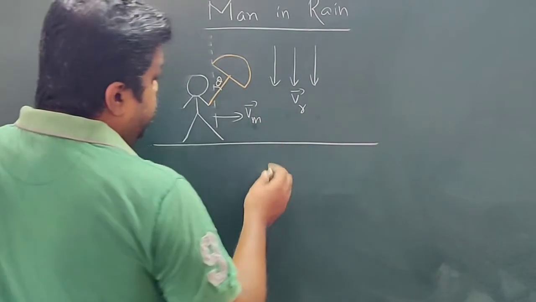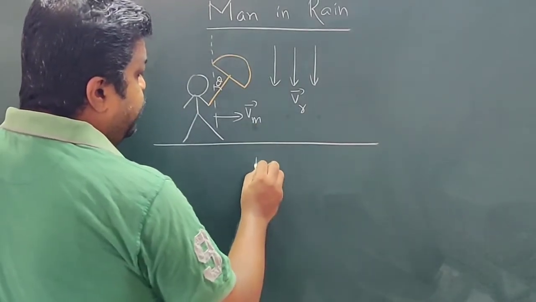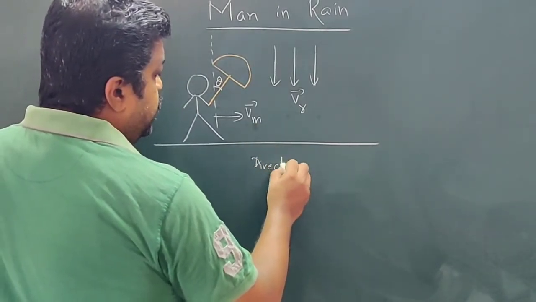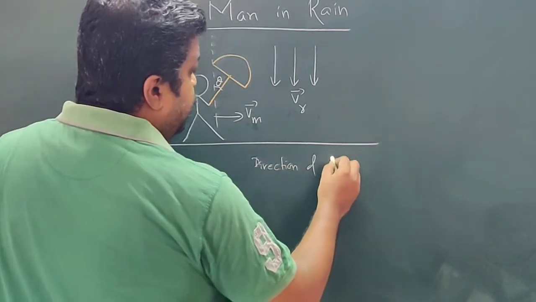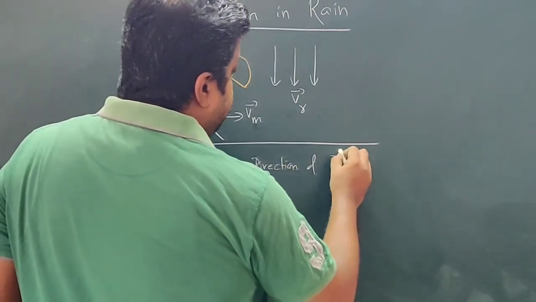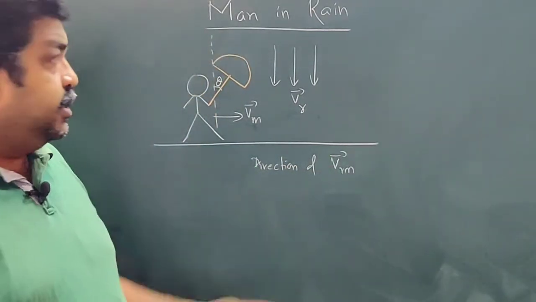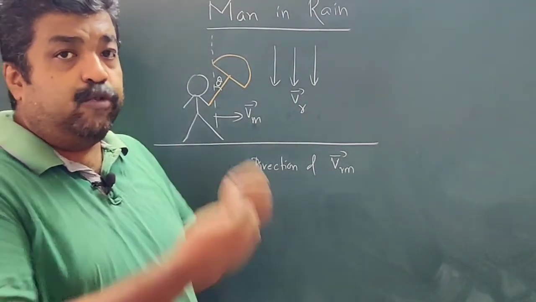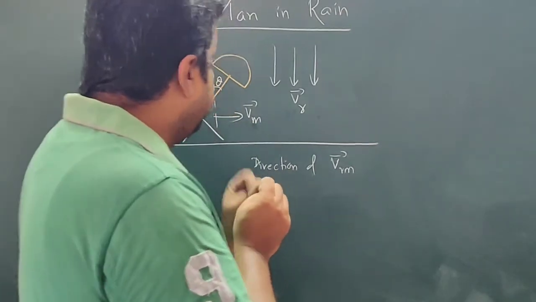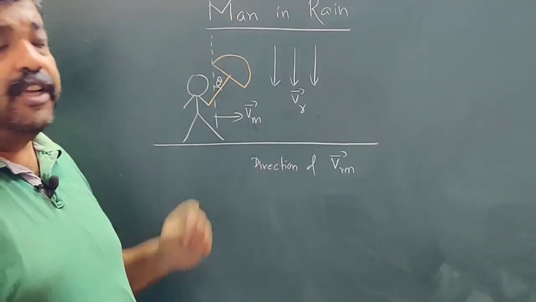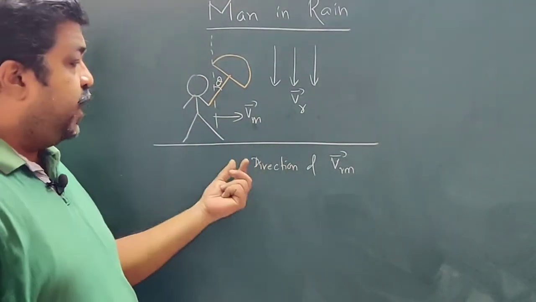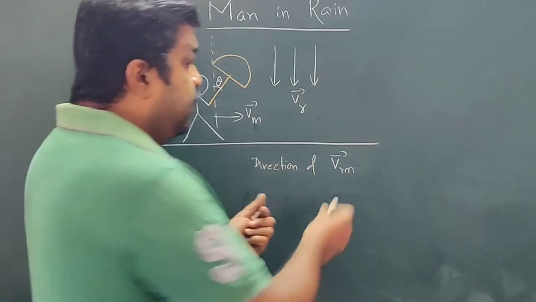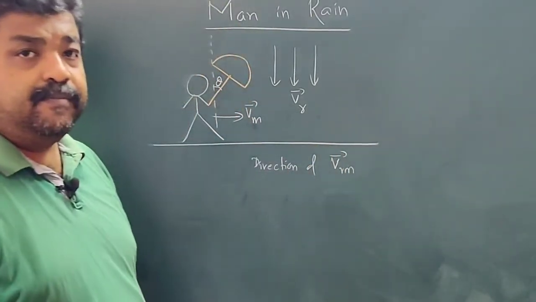That means we have to find the direction of velocity of rain with respect to man. This is the velocity of rain with respect to ground, or with respect to a man who is stationary. But this person is not stationary, he is moving.